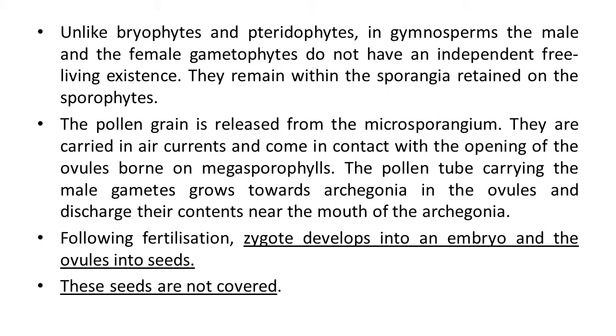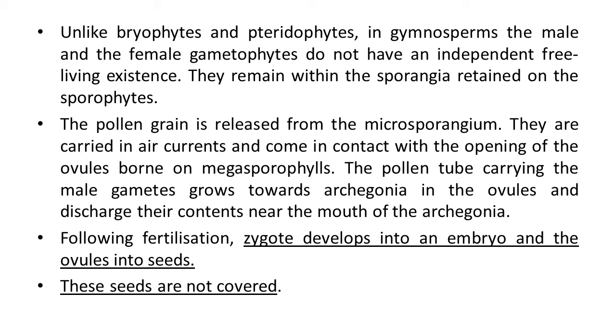The pollen tube carrying the male gametes grows towards archegonia in the ovules and discharges its contents near the mouth of archegonia. So we can understand that the pollen grain travels toward the female structure, the pollen tube develops, and the male gametes are discharged towards the female ovules at the mouth of archegonia, and the fertilization process takes place. Following fertilization, the zygote develops into an embryo and the ovules into seeds.